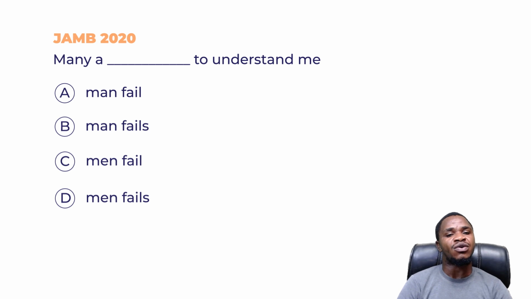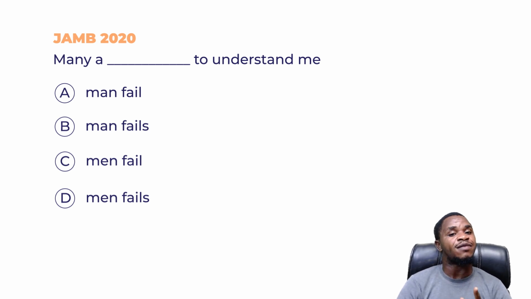Now, I'd like you to know that this falls on the measurement concord. So it simply means that the subject is not just standing alone, it's a collective thing. So A cannot be the answer because it is a measurement concord. So it is many a man. A says many a man fail to understand me, which is not the answer.